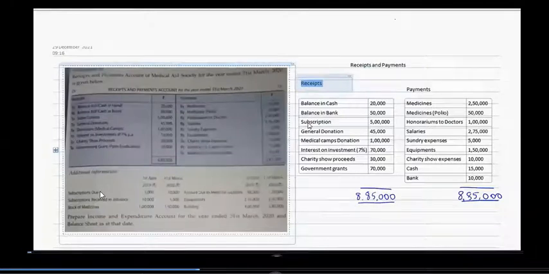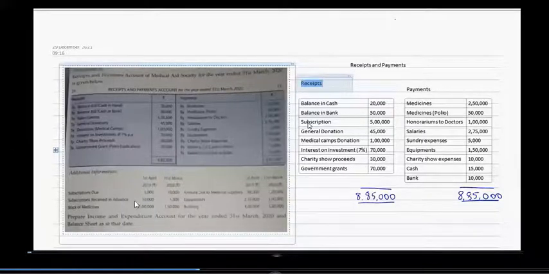There is additional information which gives the adjustments: subscription due, subscription received in advance, stock of medicines, amount due to medicine suppliers, equipments and buildings. Here we need to note whether each of these adjustment items is a debit balance or a credit balance account, whether it is an asset or liability. Subscription is something which the non-profit organization receives, so subscription due is receivable.